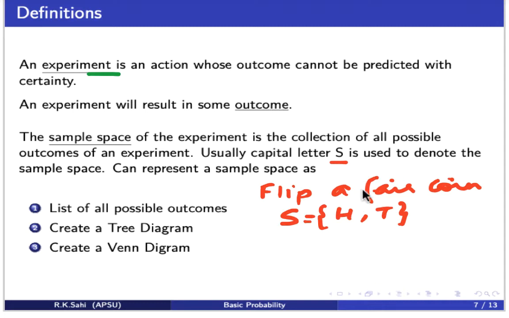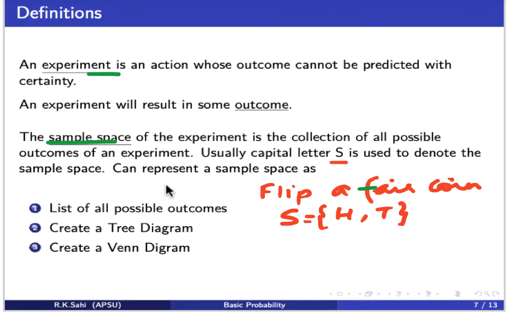When we flip a fair coin, there are only two possible scenarios. Either we get a head or we get a tail. When we collect all possible outcomes in an experiment, we call that a sample space. For flipping a fair coin, the sample space would be a head or a tail. And we usually denote this sample space by capital S.